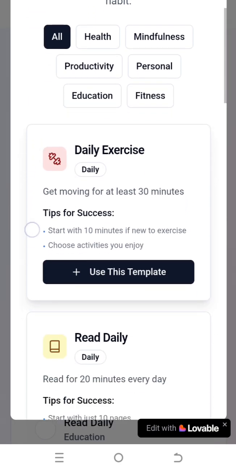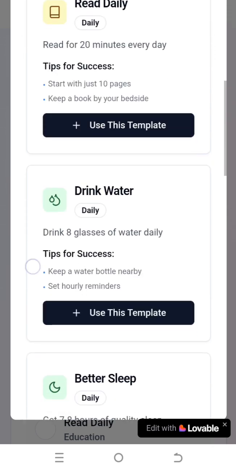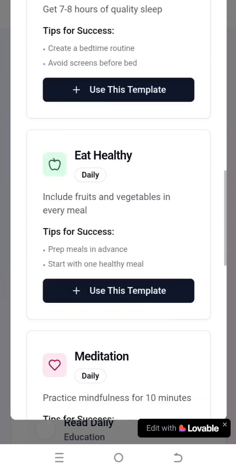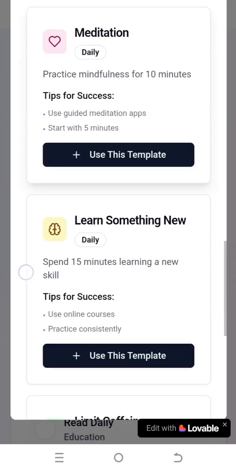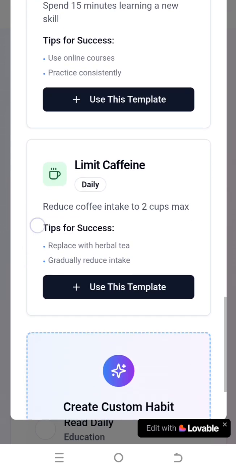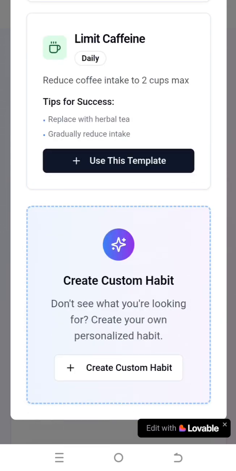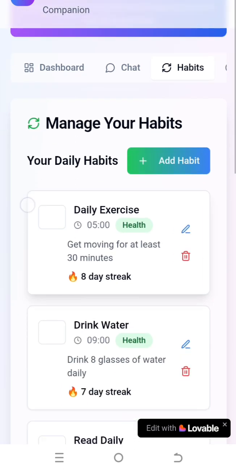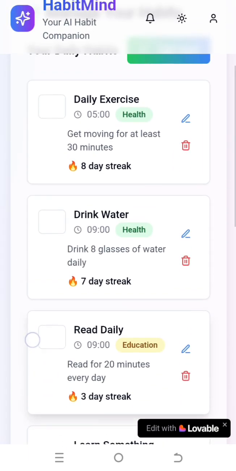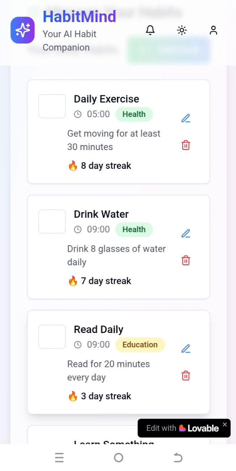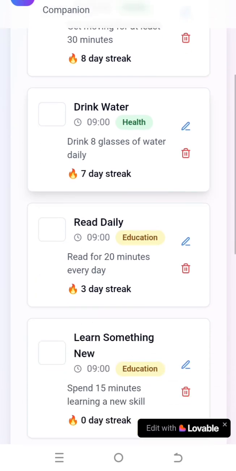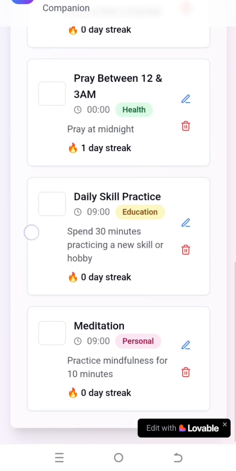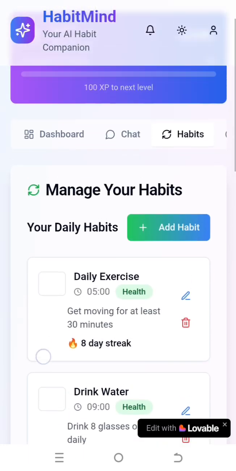It can be daily exercise, reading daily, drink water, better sleep, eat healthy, meditation, learn something new, and all that. You can also create custom habits. If you click this, you can create your custom habits. You can see a few I have created here. Daily exercise by 5 a.m., drink water. All these are the habits I have added in this app.